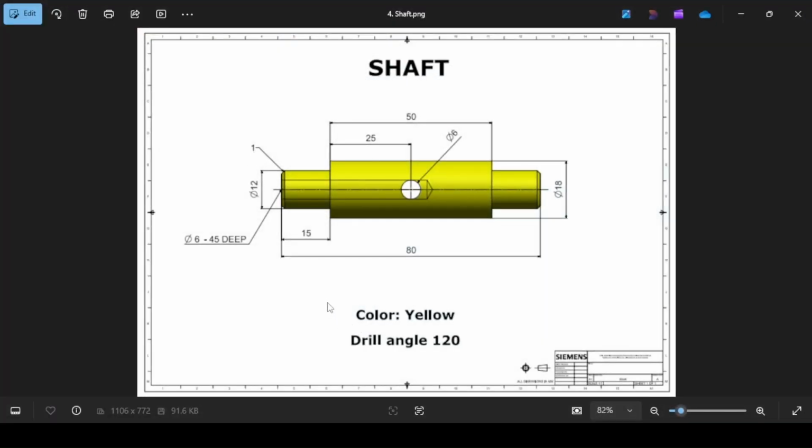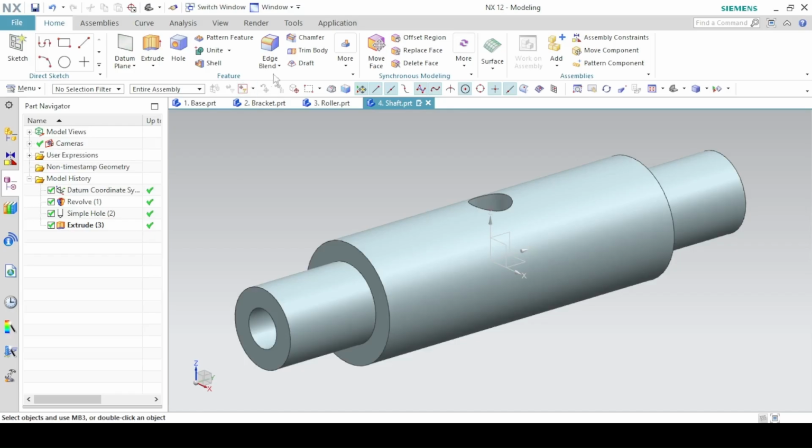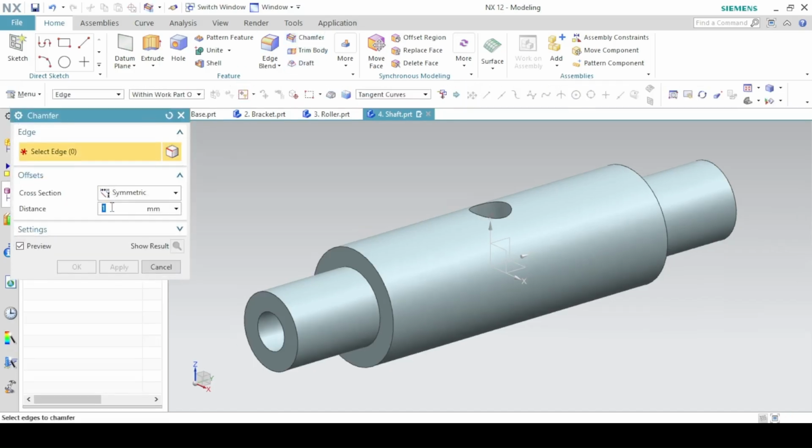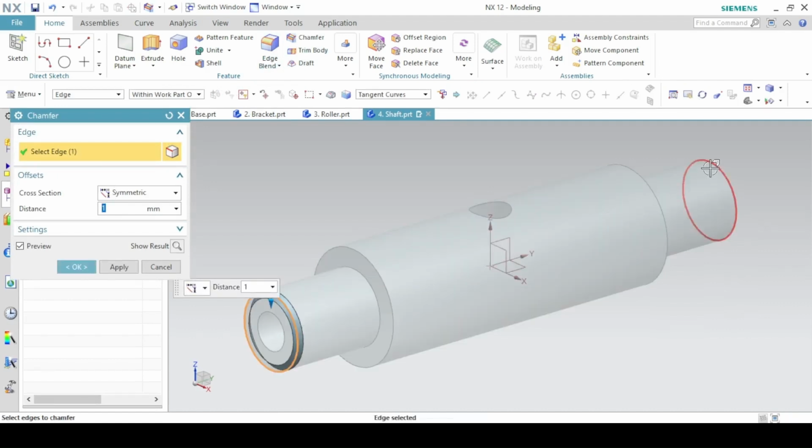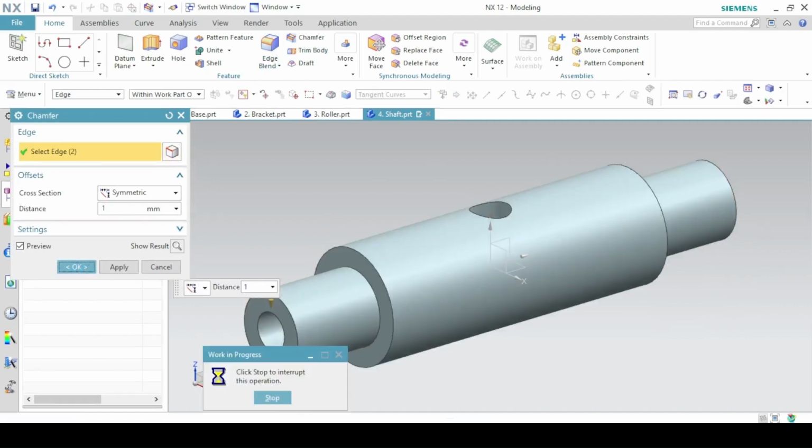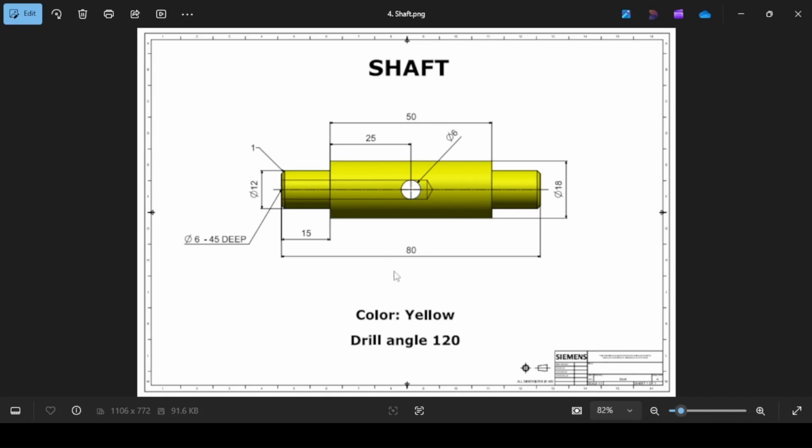Next we add chamfers of size 1 millimeter to both edges here. So chamfer, a symmetric chamfer of distance 1 to these two edges. Okay. Then we change the color to yellow.